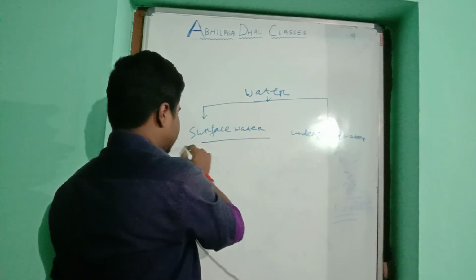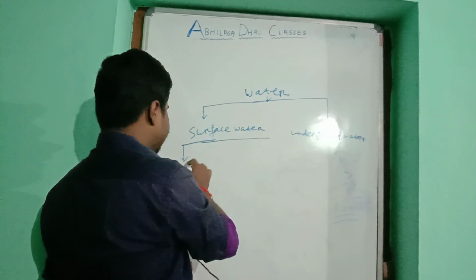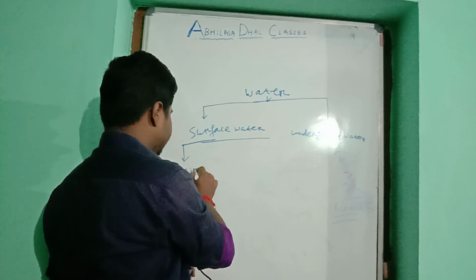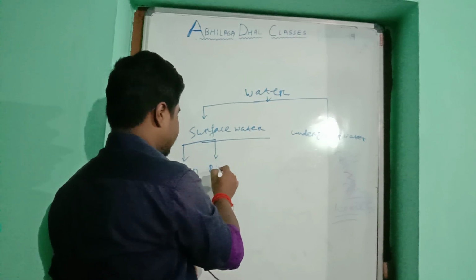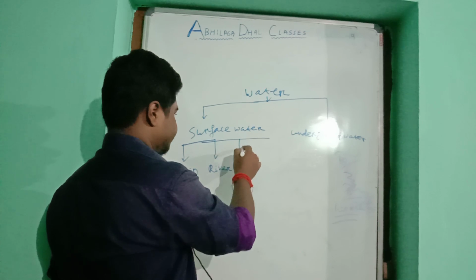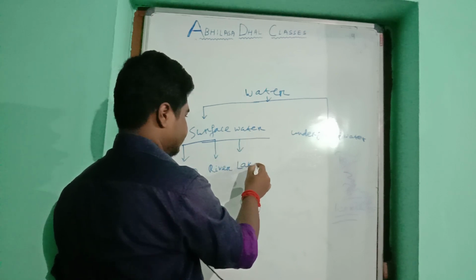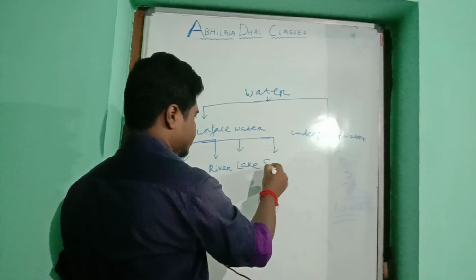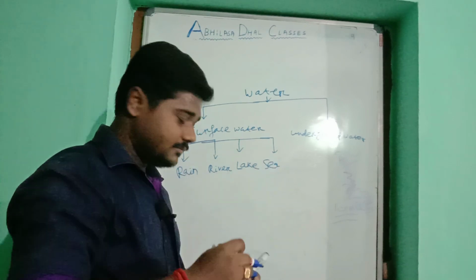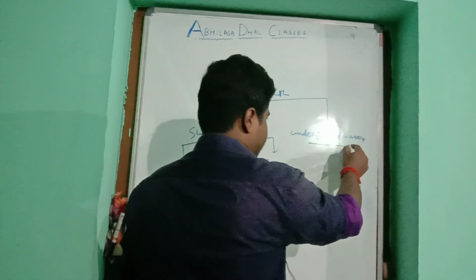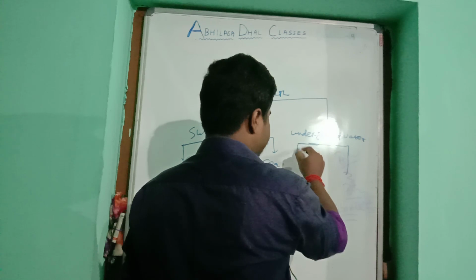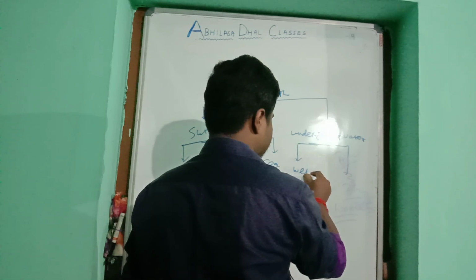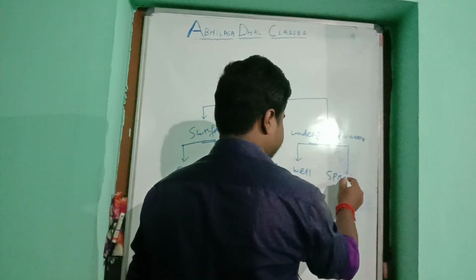That surface water is divided into rain, river, lake, sea, and that underground water is divided into well and spring.